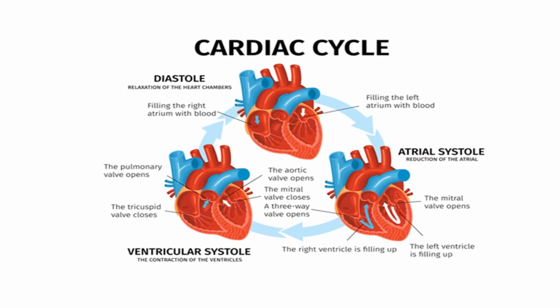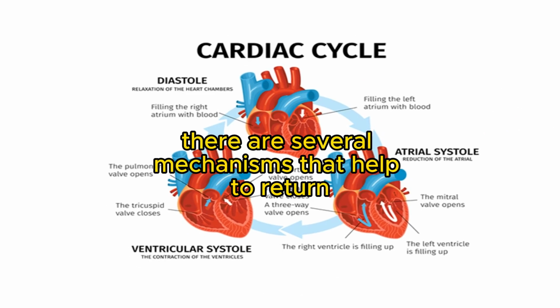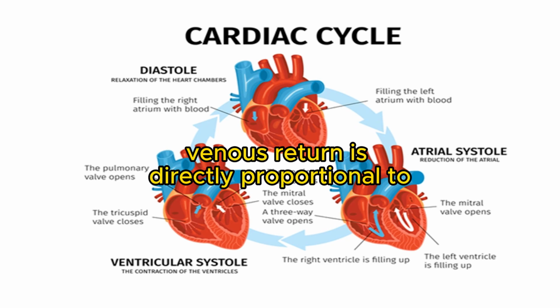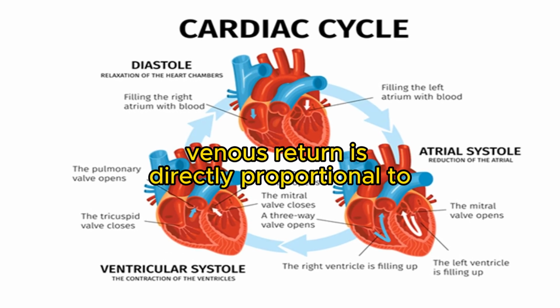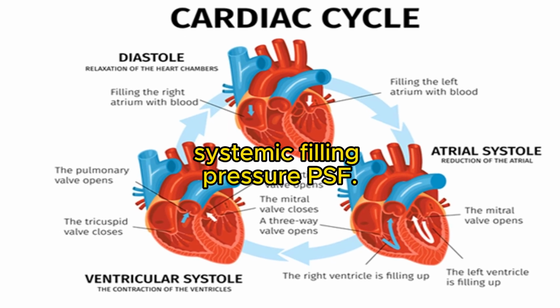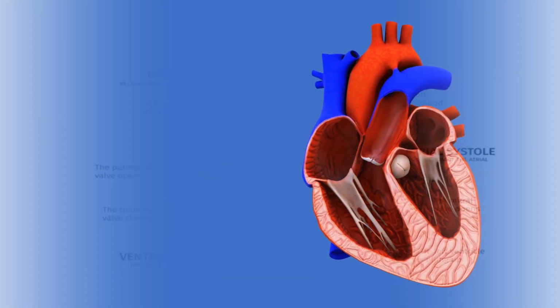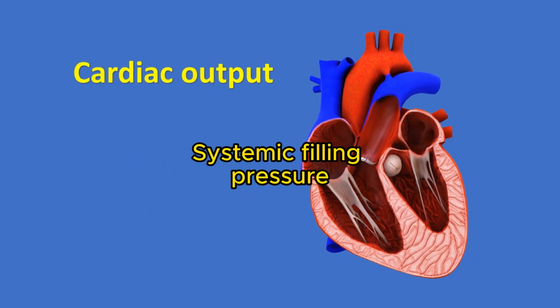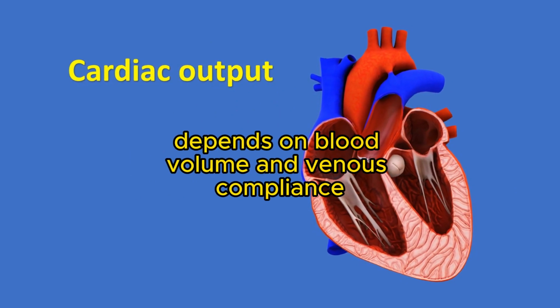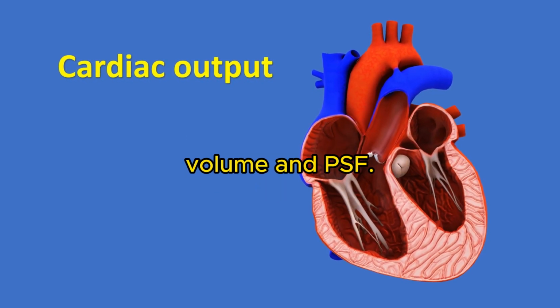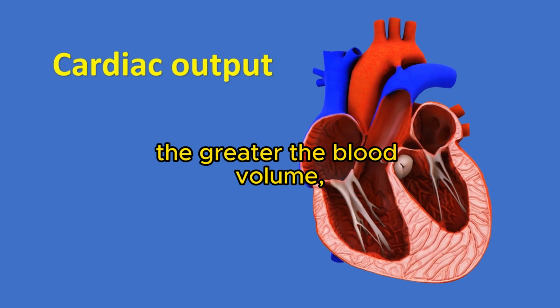There are several mechanisms that help to return venous blood back to the right atrium. Venous return is directly proportional to the pressure gradient between the right atrial pressure and mean systemic filling pressure, PSF. Systemic filling pressure depends on blood volume and venous compliance. There is a direct relationship between blood volume and PSF. The greater the blood volume, the higher the PSF and vice versa.